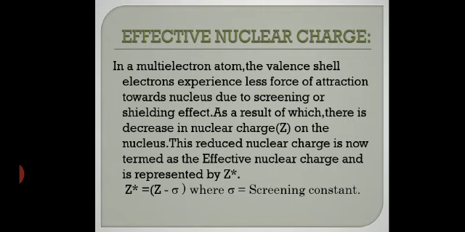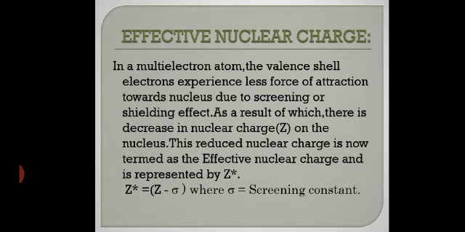In a multi-electron atom, as you can see on the screen, the valence shell electrons experience less force of attraction towards the nucleus, because the innermost electrons act like a screen. They do not allow the electrons of the outermost shell to come nearer to the nucleus. So there is a decrease in nuclear charge. This reduced nuclear charge is termed the effective nuclear charge and is represented by Z star.